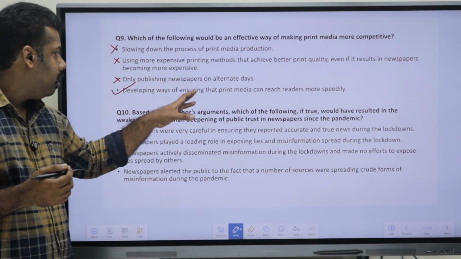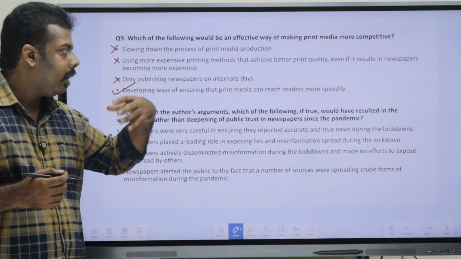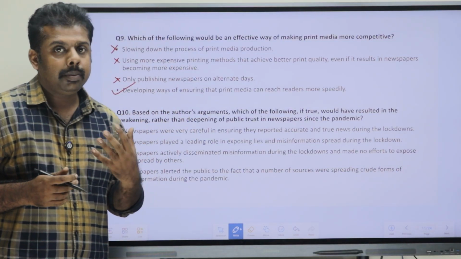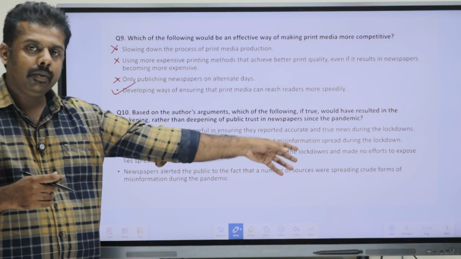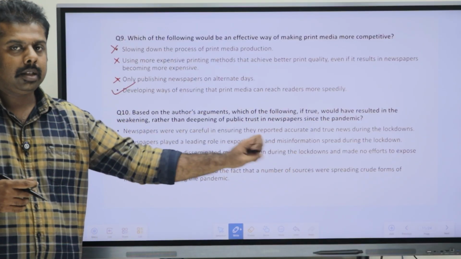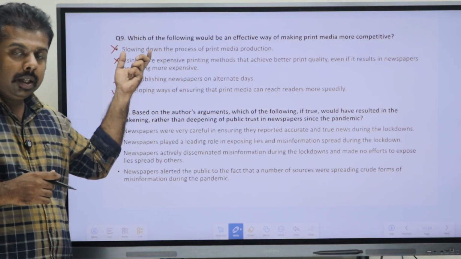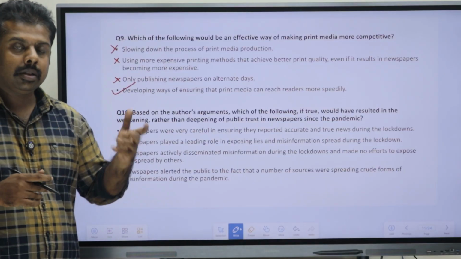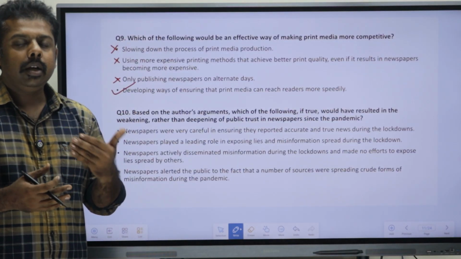That means ensuring that the print media can reach the reader speedily. So that is also a point which we discussed in the passage. Why are we marking B as wrong? Because if it becomes expensive, then the readers won't buy it.